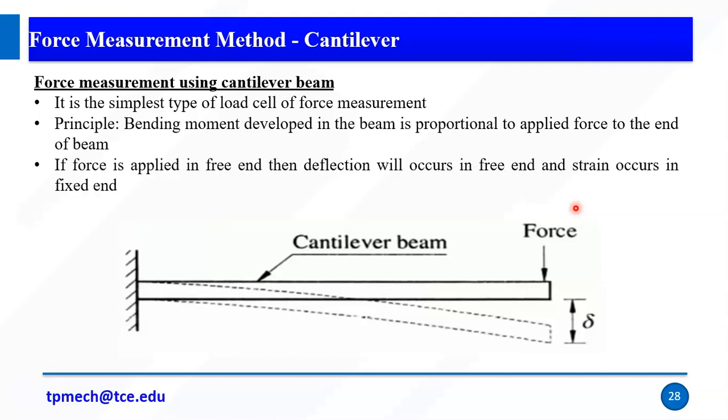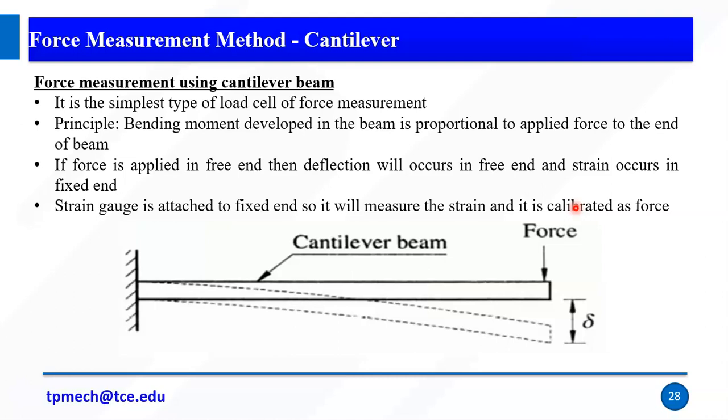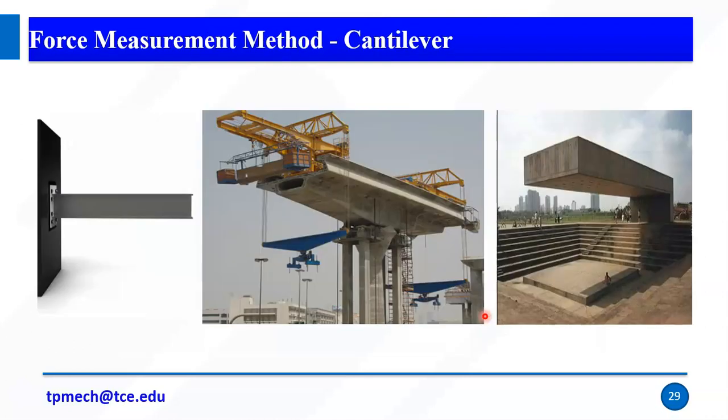If the force is applied at the free end, then deflection will occur at the free end and the strain occurs at the fixed end. So the only thing to know is that a cantilever beam is used to measure force. A strain gauge is attached at the fixed end, so it will measure the strain, and it is calibrated as the force. Right, so these are some examples of cantilever beams.